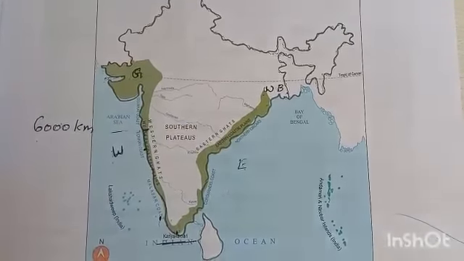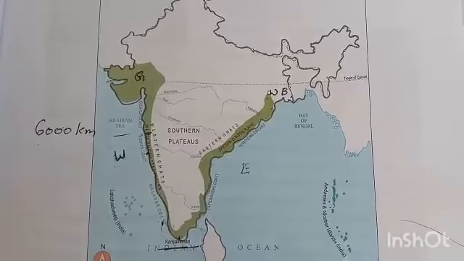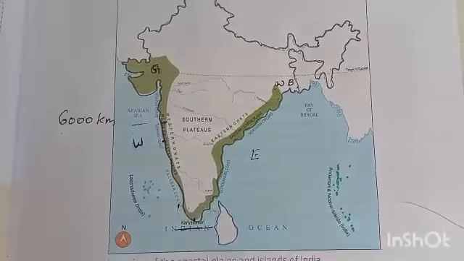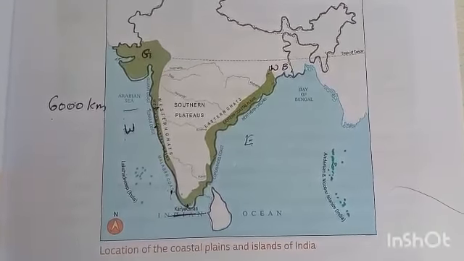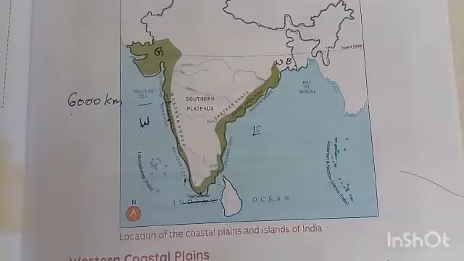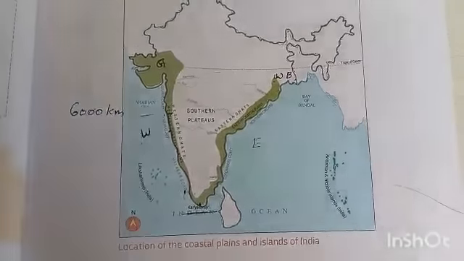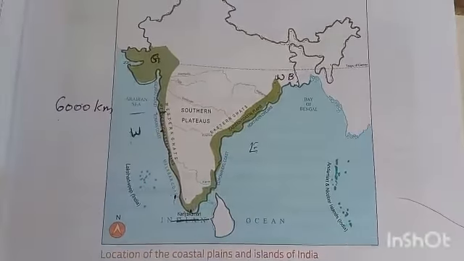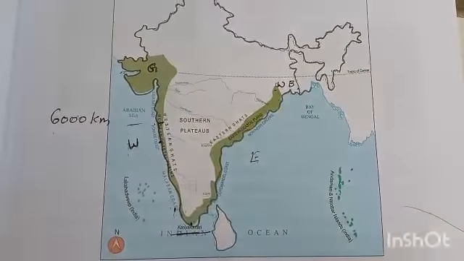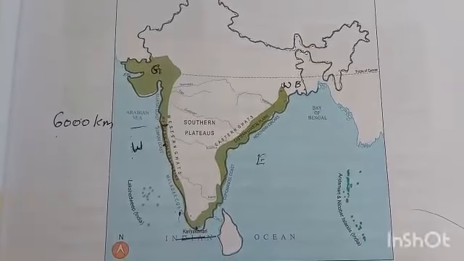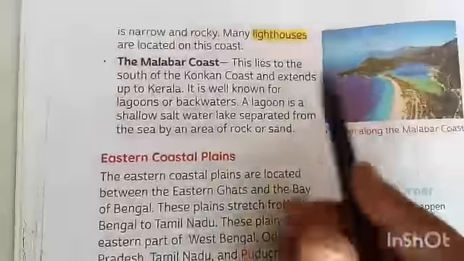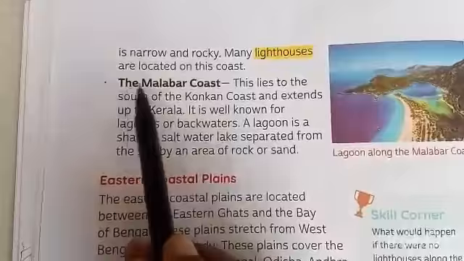Then this area is rich in petroleum, so many petroleum ports are located here. Mumbai is the biggest port of India. So many lighthouses are located here in this area of the western coastal plain. And next and last one, the Malabar coast.